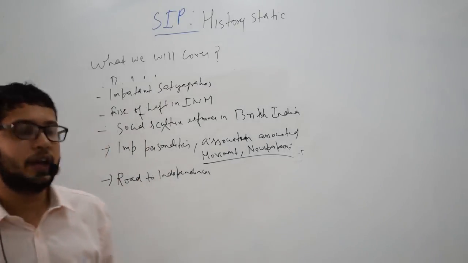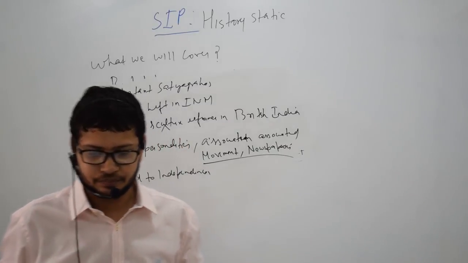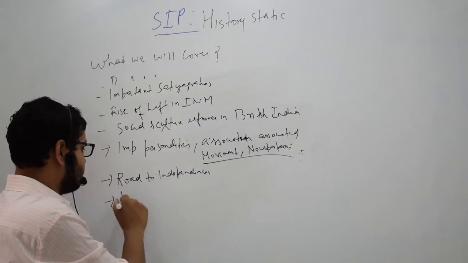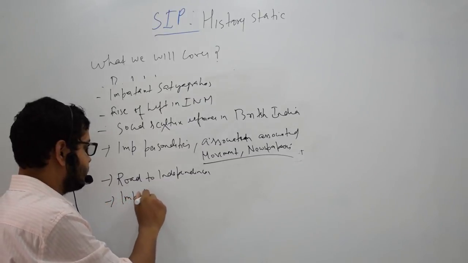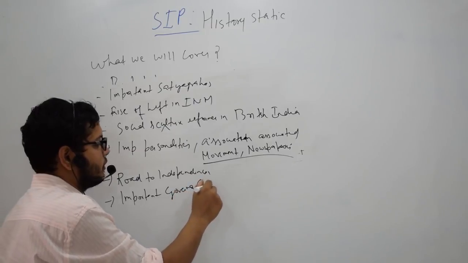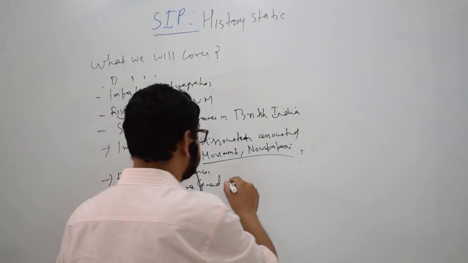All these informal plans we will also be discussing here. Next we have important Governor Generals and key events during their tenure.